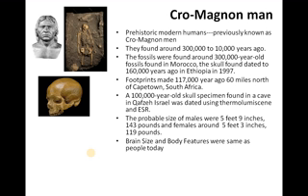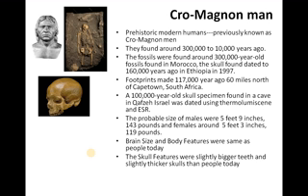Their body features are the same as the human body today, and the skull features were slightly bigger teeth and a slightly thicker skull than people today. So this indicates that they were very close to modern human beings, and the skull features and teeth modification clearly indicate that they were carnivorous, and they started going for a herbivorous type of feeding mechanism.